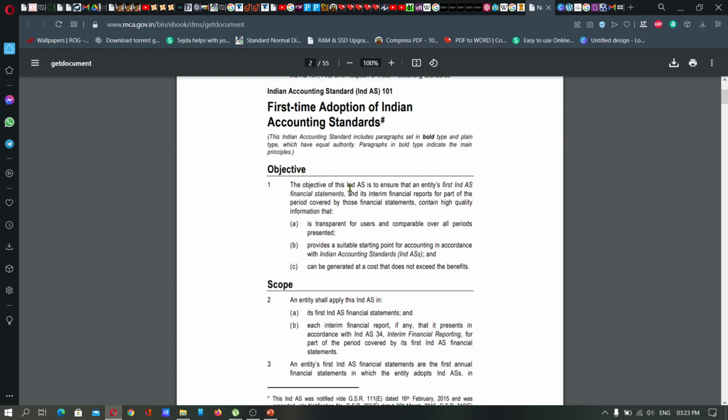So, the objective of this Ind AS is to ensure that the entity's first Ind AS financial statements, and its entire financial report for part of the period covered by those financial statements, contain high quality information. That is, any company that intends to present its financial statements as per Ind AS, this accounting standard emphasizes how the company can present its financial statements as per Ind AS. That is the first one. First time adoption of Indian Accounting Standards.